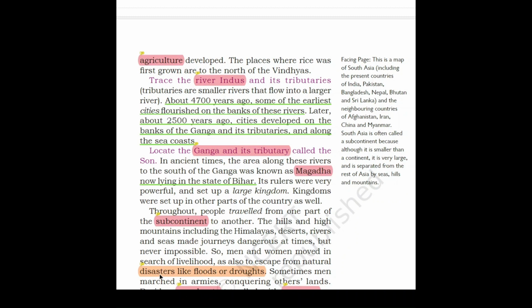Now, for any person to successfully live at a particular place, we need water. So droughts cause shortage of water. Why? Because rainfall is low. So if it doesn't rain, there will be shortage of water. If there is shortage of water, people cannot live properly in that area. That is why disasters like floods or droughts force the people to escape from these natural disasters.